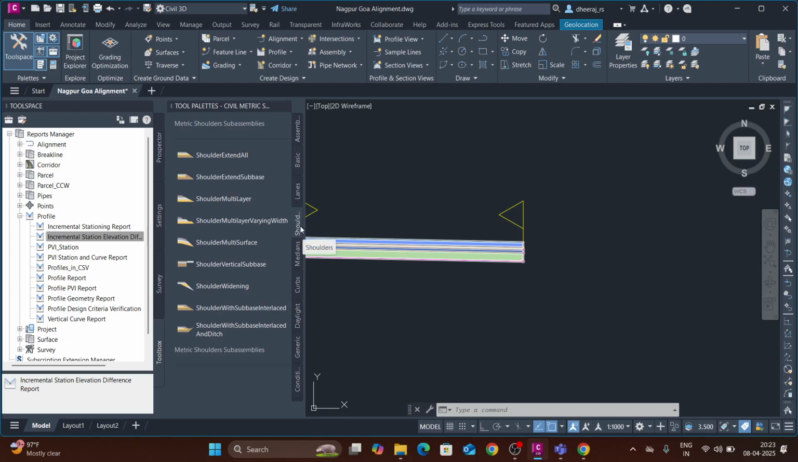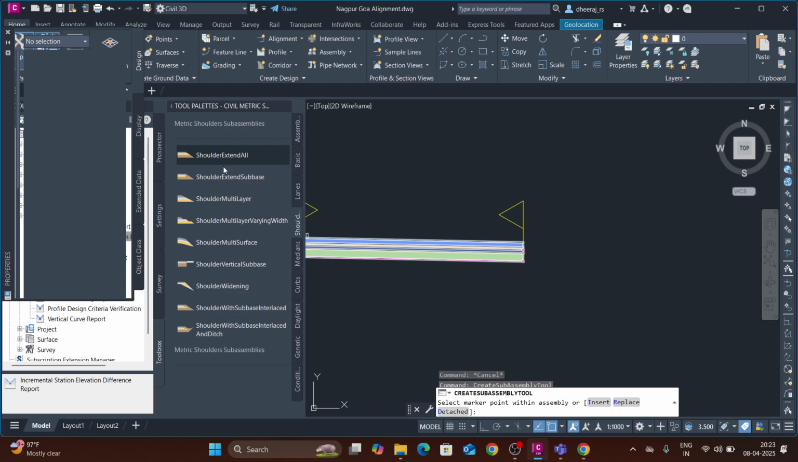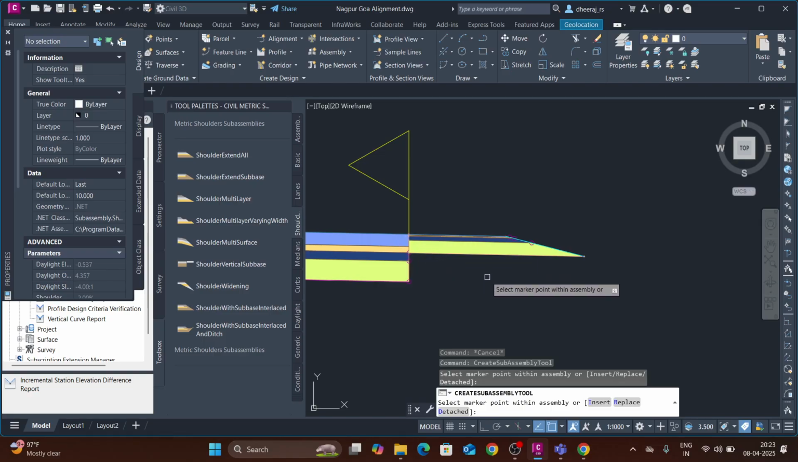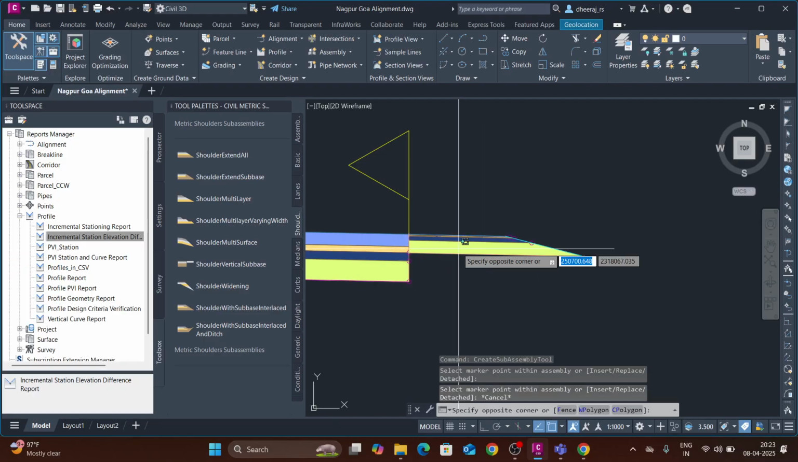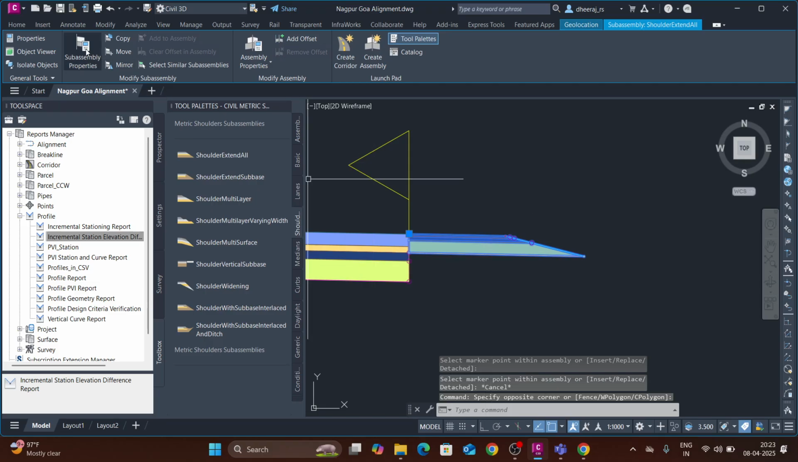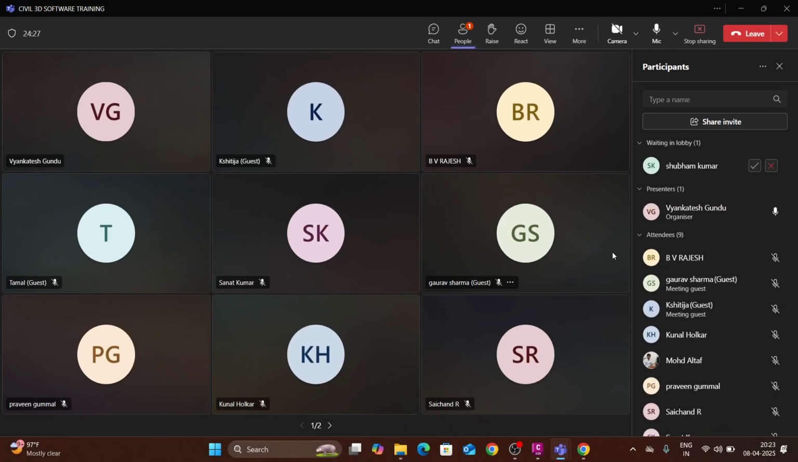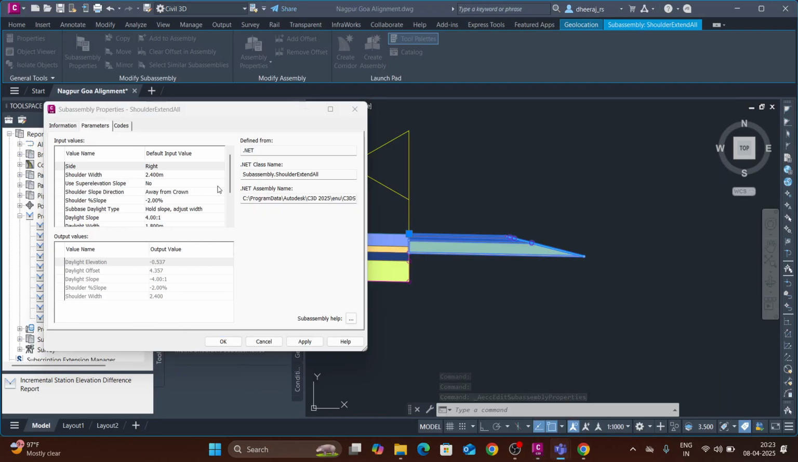You can see in the shoulder tab, in the tool palettes, we are using all the things. In the shoulder, select the shoulder extend all. It will ask, then similarly select the point. You can see the shoulder is now created. I will change the parameters of that. Now the shoulder width will be 2.5.